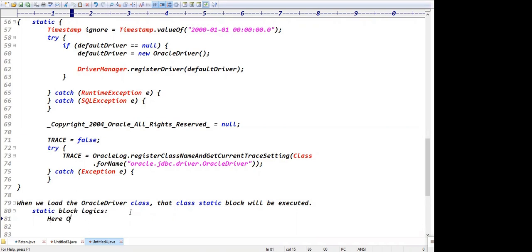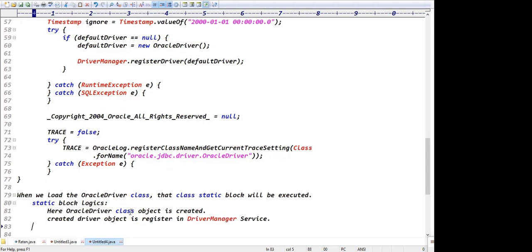Here, an Oracle driver class object is created, and the created driver object is registered in the driver manager service.